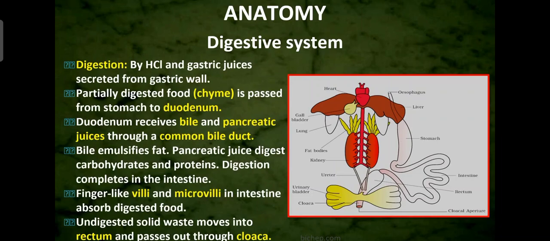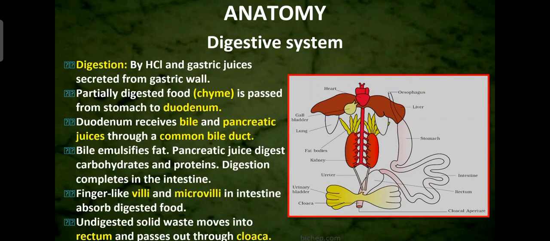Then the partially digested food is called chyme. It is passed from the stomach to the duodenum. The duodenum is the first part of the intestine. The duodenum receives bile and pancreatic juices through a common bile duct. A bile duct is there which carries the bile from the liver and pancreatic juice from the pancreas, and that gets mixed into the food in the first part of the intestine, that is the duodenum.